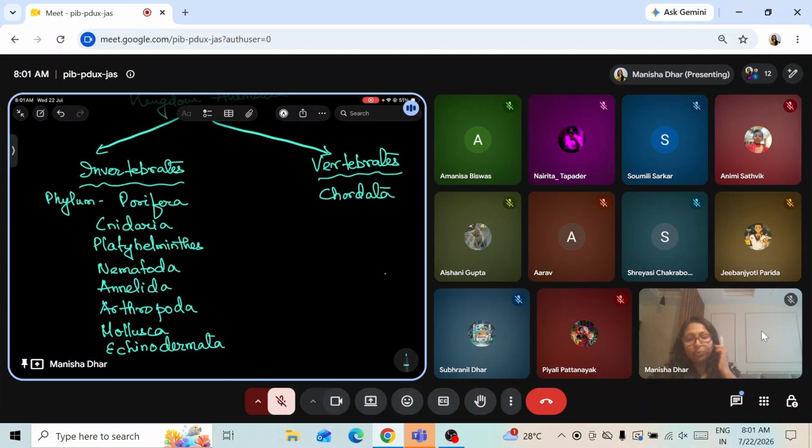I'll give you a small task: have a quick look into these pages and write down at least two examples for all these invertebrate phyla, Porifera, Cnidaria, Platyhelminthes and all the rest. Please have a quick check.